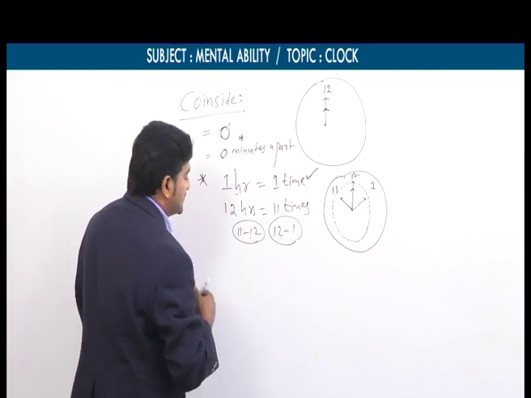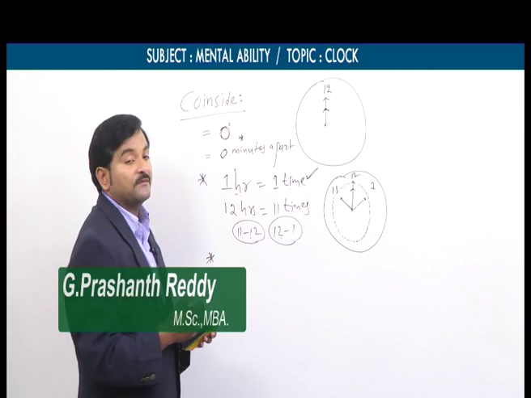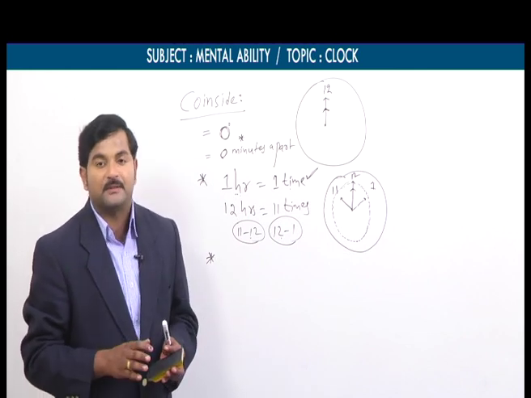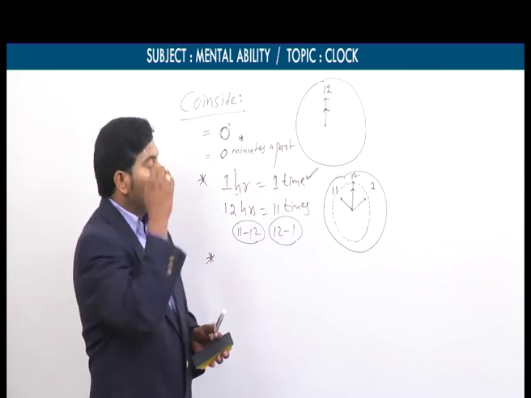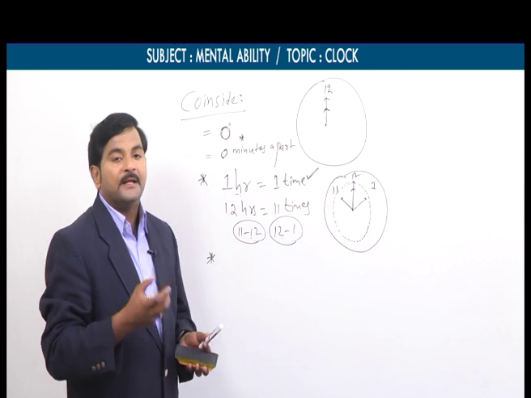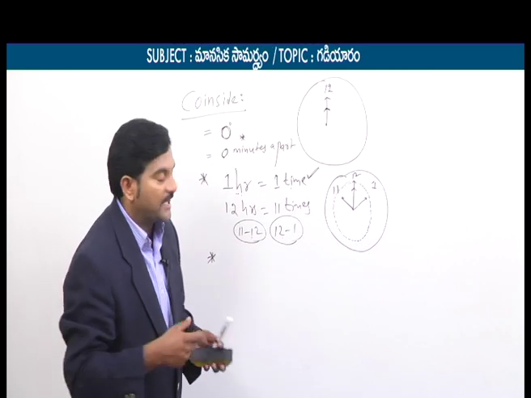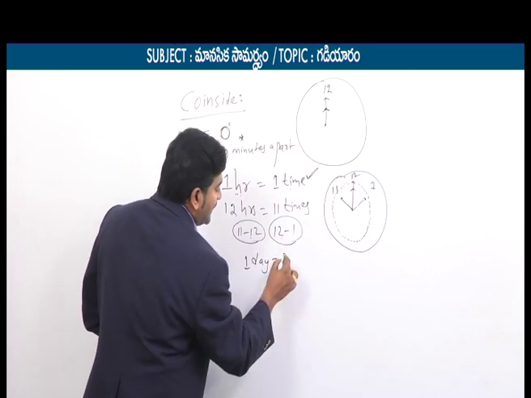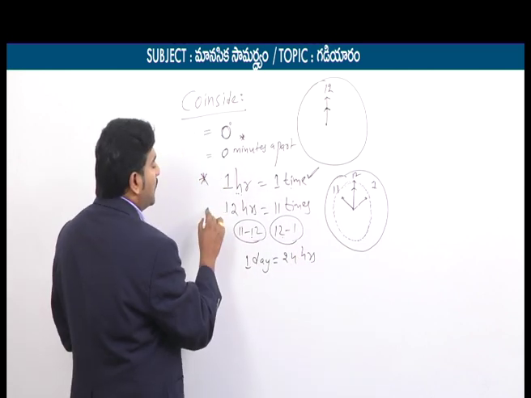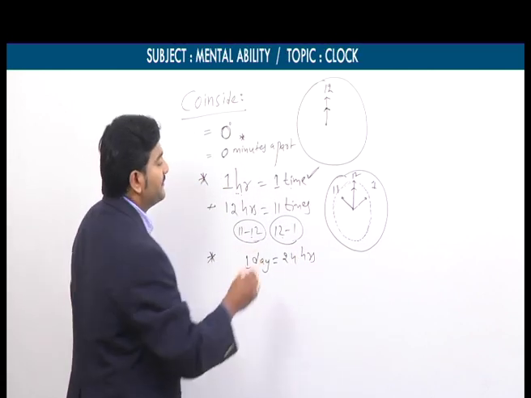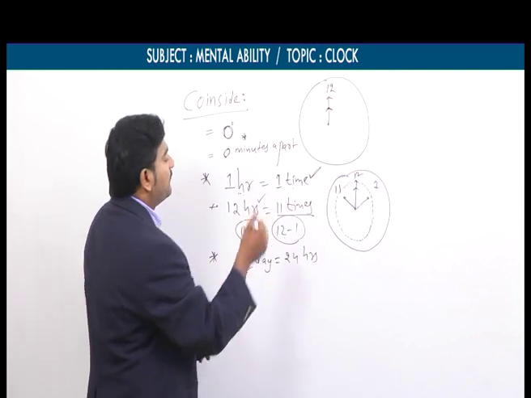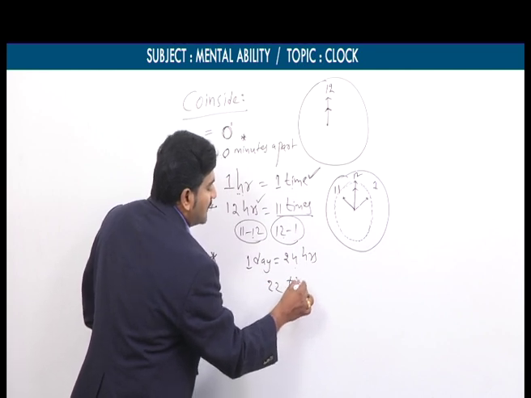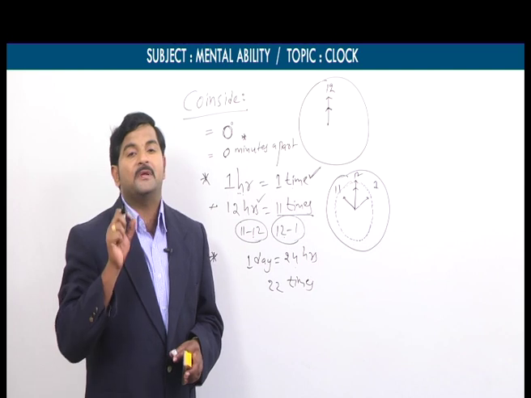Again, based on this concept, there is a previous question. That question was, in a day, how many times do two hands coincide? That was a previous examination question. A day means, we know already, one day is equal to 24 hours. We have one point here. Two hands coincide 11 times in 12 hours. So for 24 hours, obviously, it could be 22 times. This was the question that came in a previous examination.